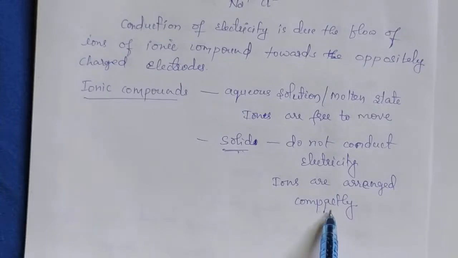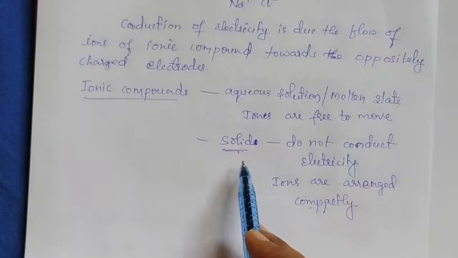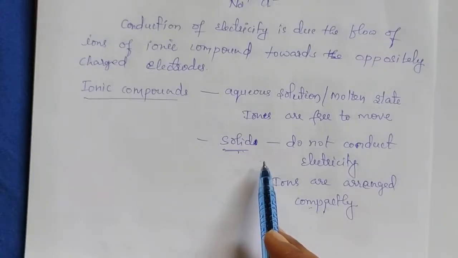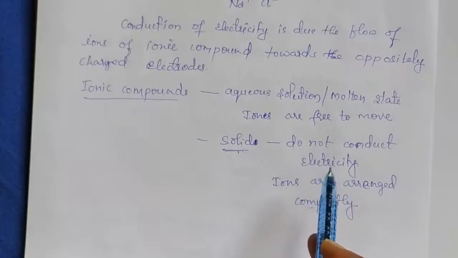A question may be asked like this: why does only the aqueous solution of ionic compounds conduct electricity? Why not solid ionic compounds? The reason is, for the conduction of electricity, ions must be free and they should move freely in solution. But what happens in case of solids? In solids, they are not free. That's why solid ionic compounds do not conduct electricity. In next class,